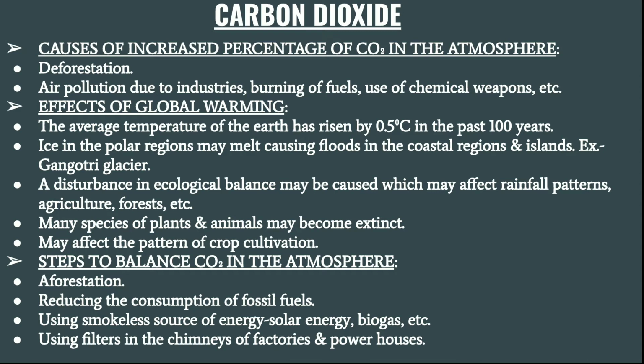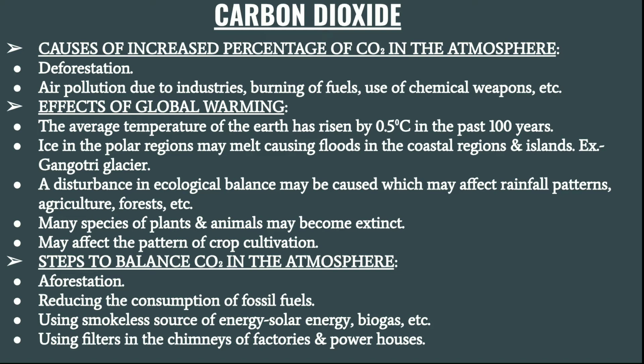Then there is a disturbance in the ecological balance, which may affect rainfall patterns, agriculture, forests, etc. Many species of plants and animals may become extinct. For example, as the polar ice melts, the animals of the polar region will lose their existence there and can become extinct. It may also affect the pattern of crop cultivation, because when water floods the fields, the crops which have been growing there will not grow.